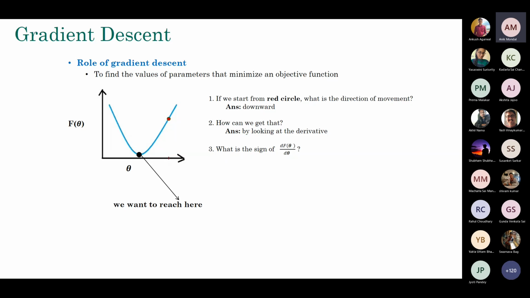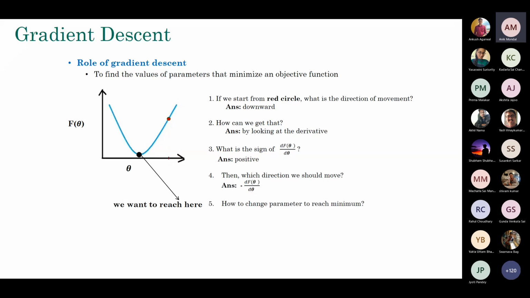So what's the sign of the derivative here? If you work it out, it is positive. The sign is positive, which means the function is increasing. So which direction do I have to move? Because my objective is to minimize this function, I have to move in the opposite direction, because it's an increasing function. If you simply follow the same direction, you are going to increase it further. So you have to always move in the opposite direction.